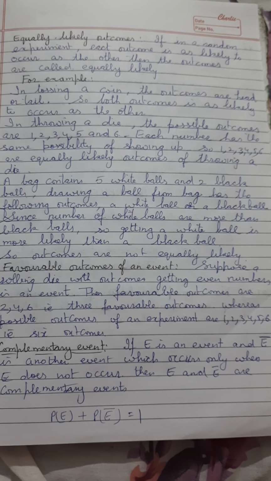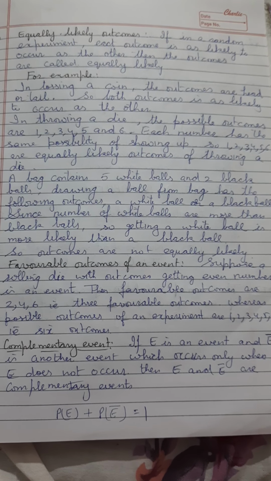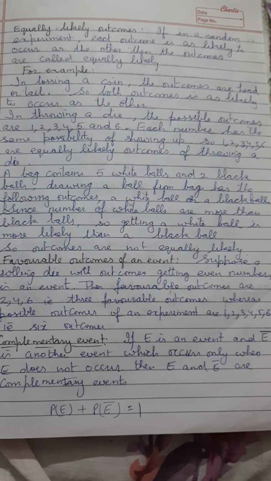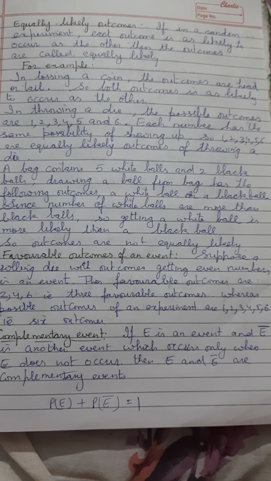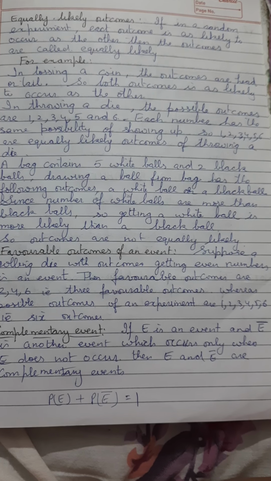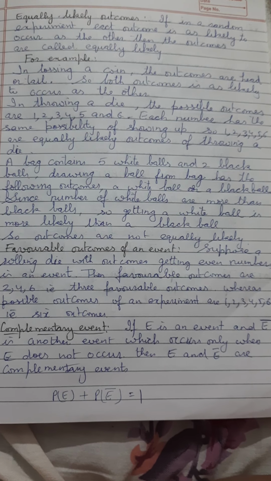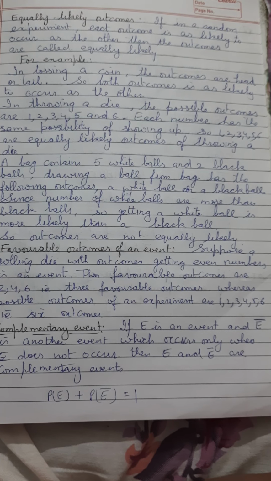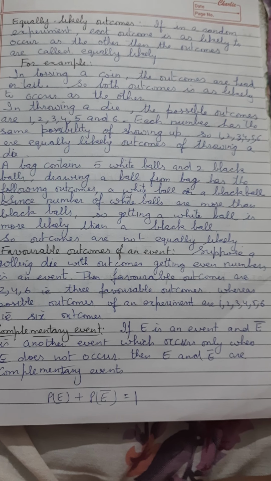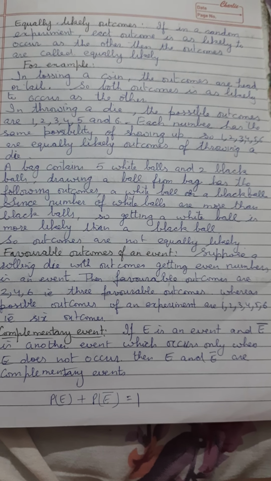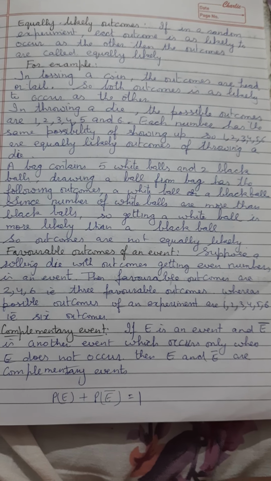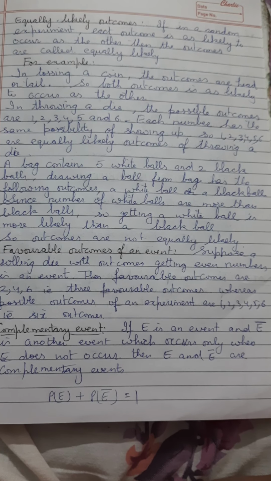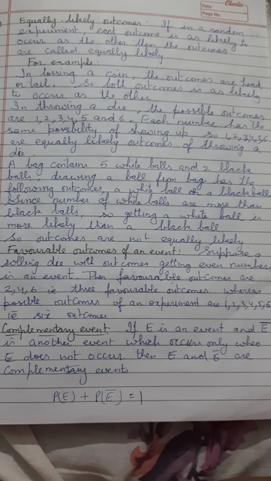In throwing a die, the possible outcomes are 1, 2, 3, 4, 5, and 6. Each number has the same possibility of showing up, so 1, 2, 3, 4, 5, 6 are equally likely outcomes of throwing a die. When we throw a die, we can get 1, 2, 3, 4, 5, or 6. Any of these numbers can become the outcome, so all the numbers are equally likely outcomes.